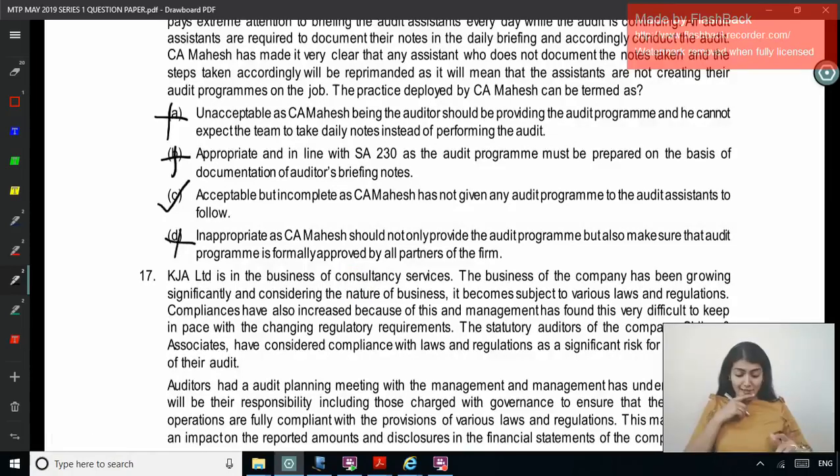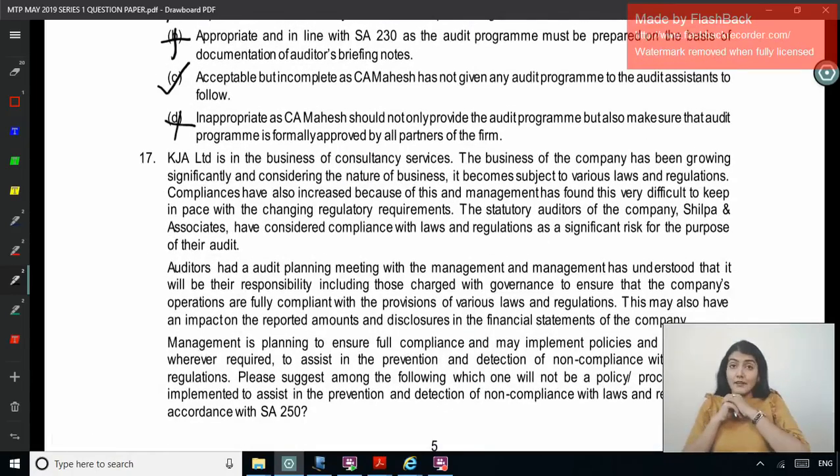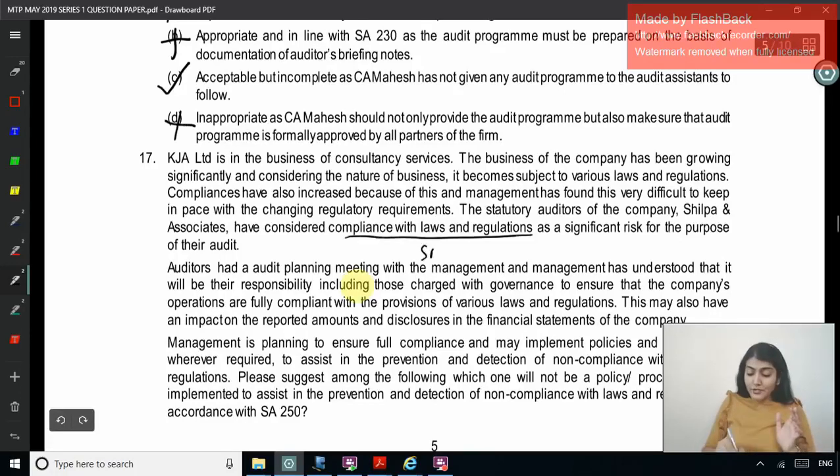C. Next one. KJA Limited is in the business of consultancy services. The business of the company has been growing significantly, and considering the nature of the business, it becomes subject to various laws and regulations. Compliances have also increased because of this, and management has found it very difficult to keep pace with the changing regulatory requirements. The statutory auditors of the company, Shilpa and Associates, have considered compliance with laws and regulations as a significant risk for the purpose of the audit. So compliance with law regulation, SA 250, and significant risk means SA 315, which requires RMM, which requires special audit consideration.